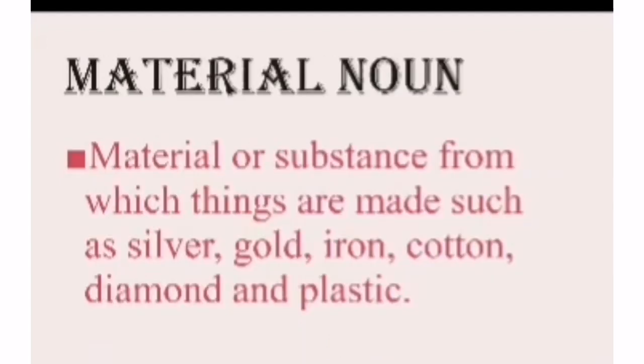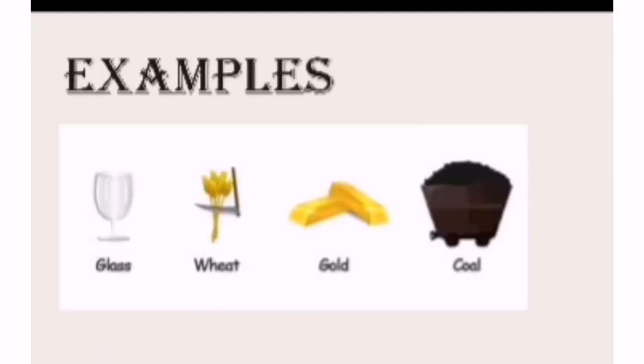Clear? Now next is material noun. Material or substance from which things are made, such as silver, gold, iron, cotton, diamond and plastic, that is called material noun. You can recognize them. These are names of materials because we make something out of them, right?